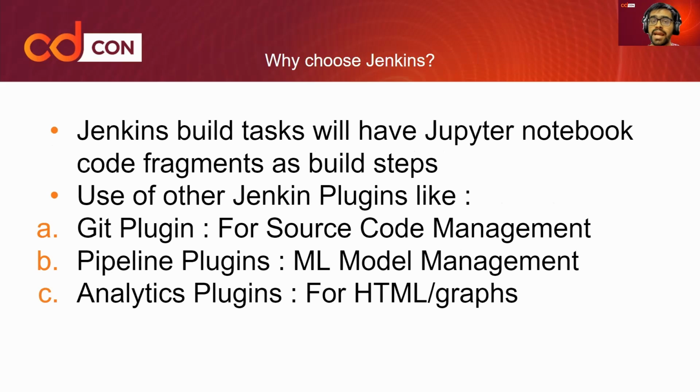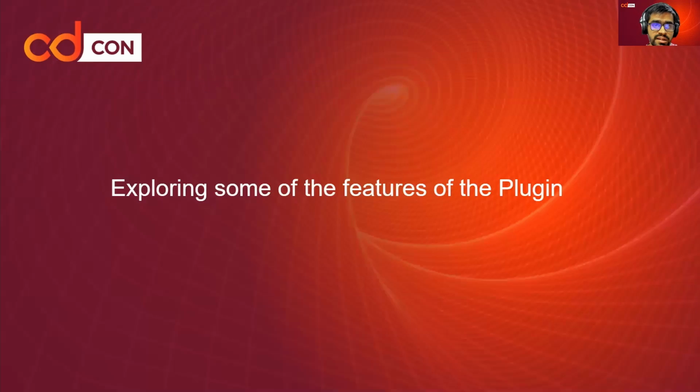Then we have different types of pipeline plugins that can be used for different kinds of machine learning model management systems. And then we also have different types of analytics based plugins that can be used for, let's say, the creation of different HTML reports or graphs that are usually prevalent when we are testing and evaluating the performance of the machine learning build steps.